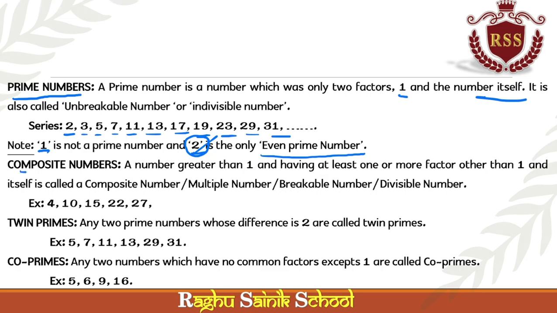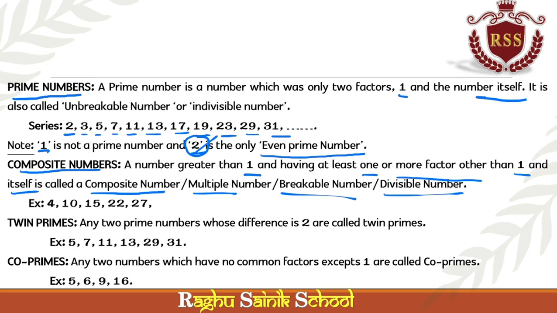Next, composite numbers. Other than prime numbers, they are composite numbers: a number greater than 1 and having at least one or more factors other than 1 and itself are called composite numbers or multiple numbers or breakable numbers or divisible numbers.